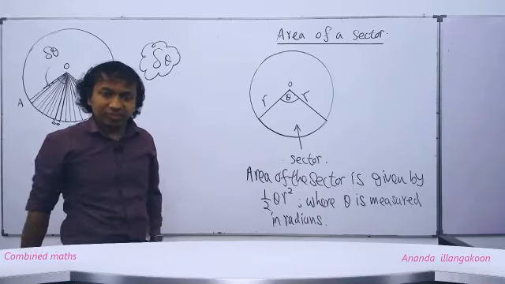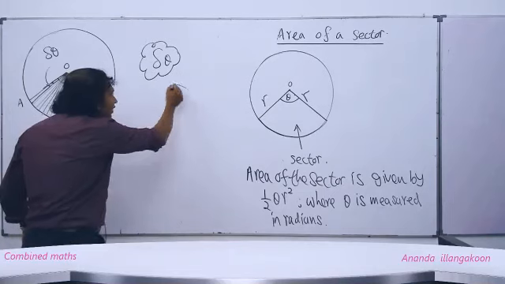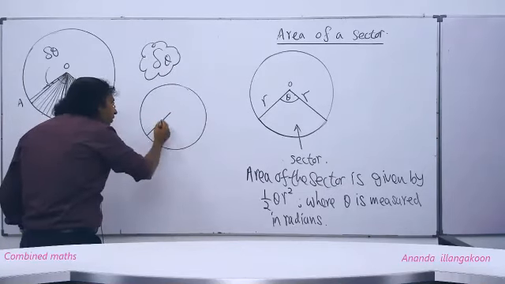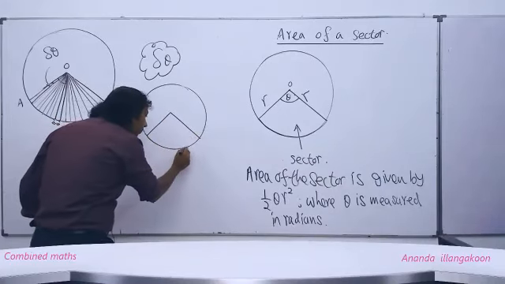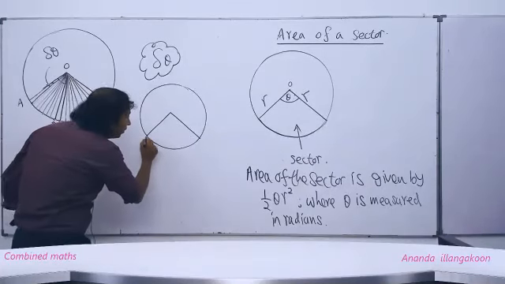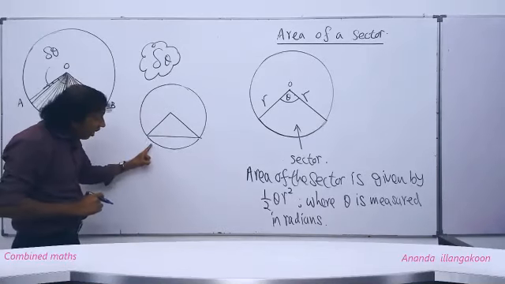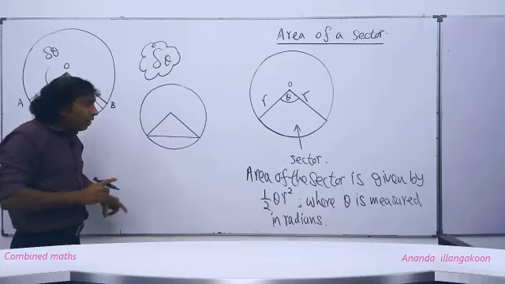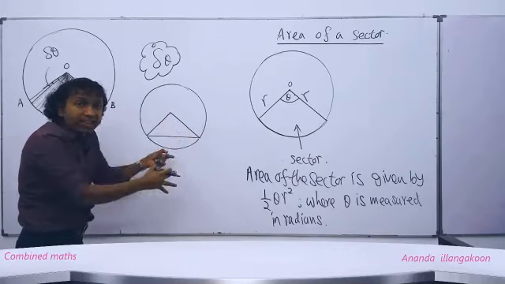Right. Now, people, the other thing is this. Suppose I consider this an arc. This is the arc length. When I join this point and this point, this is the straight length. Now you can see here, the arc length is greater than the straight length. Now I bring this whole sector a little bit smaller than this.